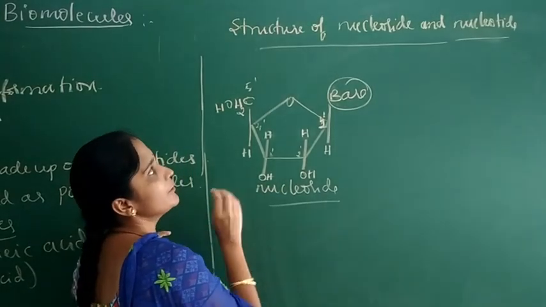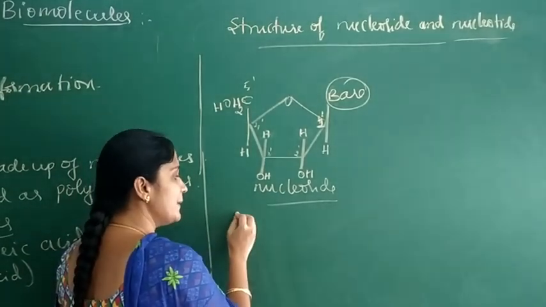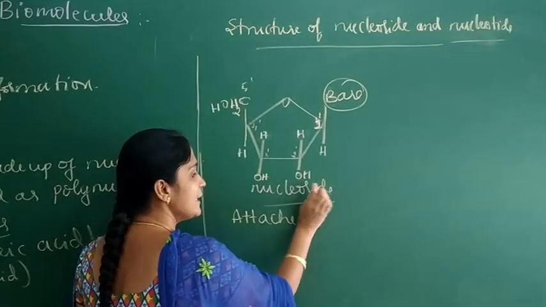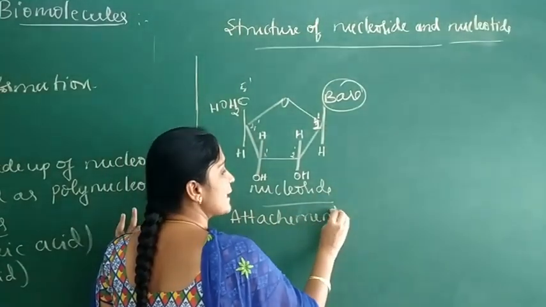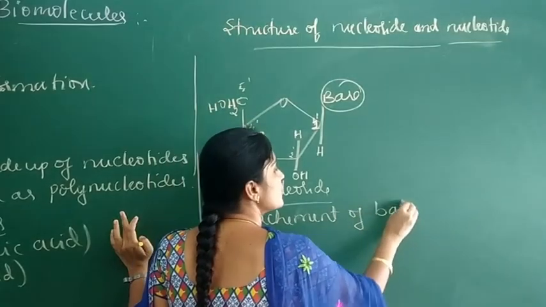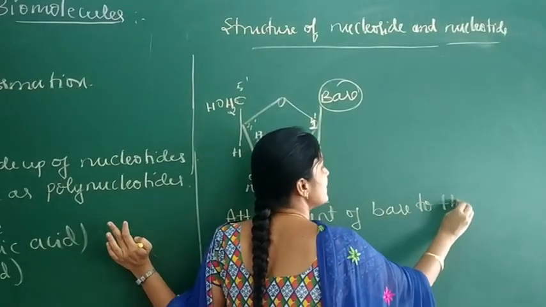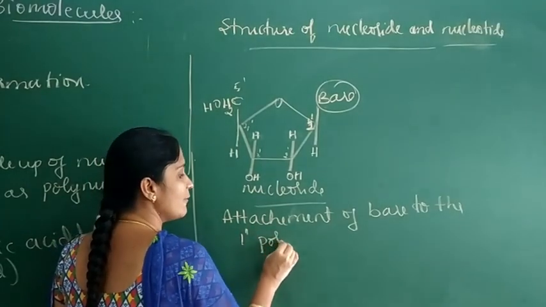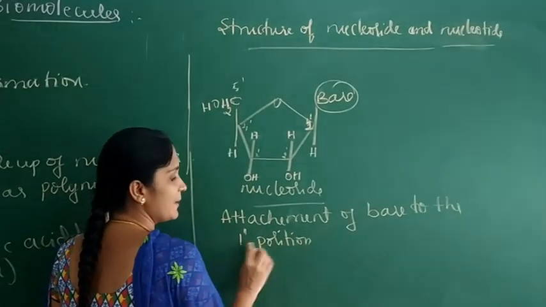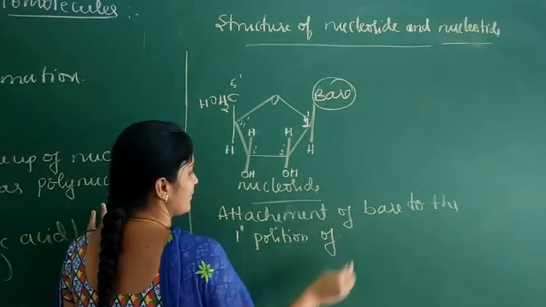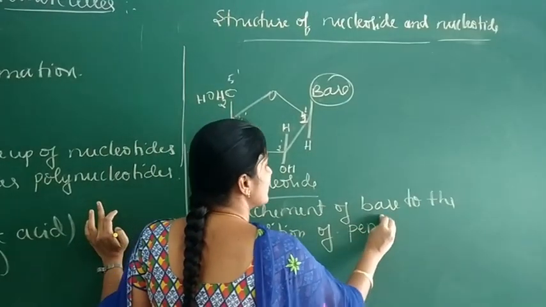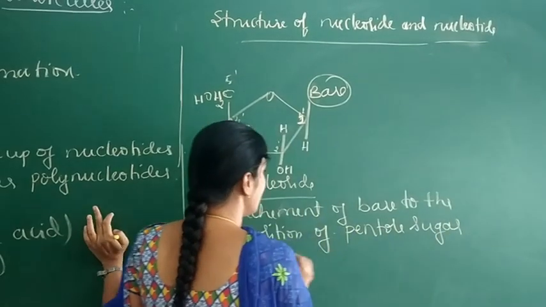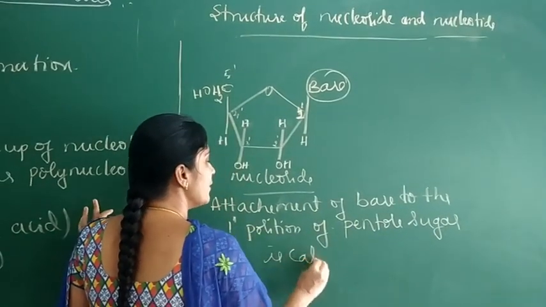Nucleoside is a molecule formed by the attachment of a base to the 1 prime position, or carbon number 1 position, of the pentose sugar. This is called a nucleoside.